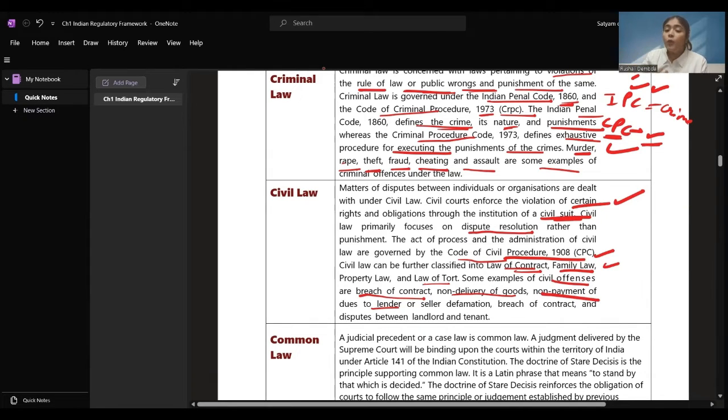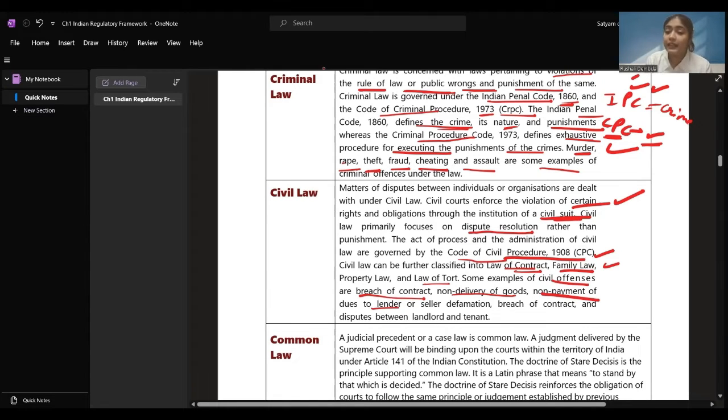Then we saw the laws that are covered under civil law, which are law of contract, family law, property law, and law of tort. These are the four classifications of the laws under civil law. Some civil offenses are breach of contract, non-payment for goods purchased, non-payment to banks, non-delivery of goods, defamation, and disputes between landlord and tenant. All these things get covered under civil law only.